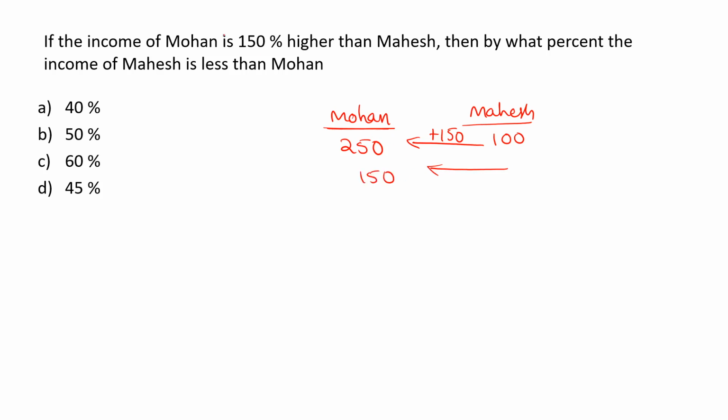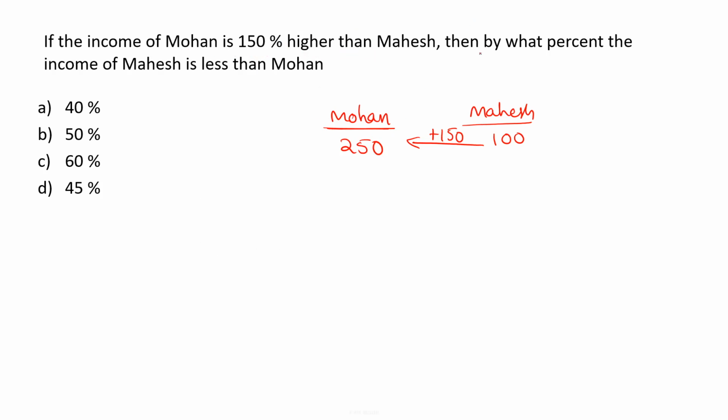But in the question it is given that Mohan income is 150% higher than Mahesh, not 150% of Mahesh. If the word higher than is not given in the question, then the Mohan income would have been 150 rupees. But due to the information that higher than is given in the question, we need to give the Mohan value 150 more than the Mahesh value, that is 250. This is the correct information according to the question.